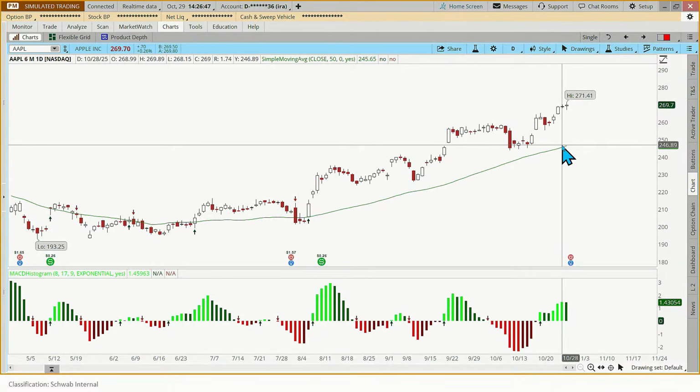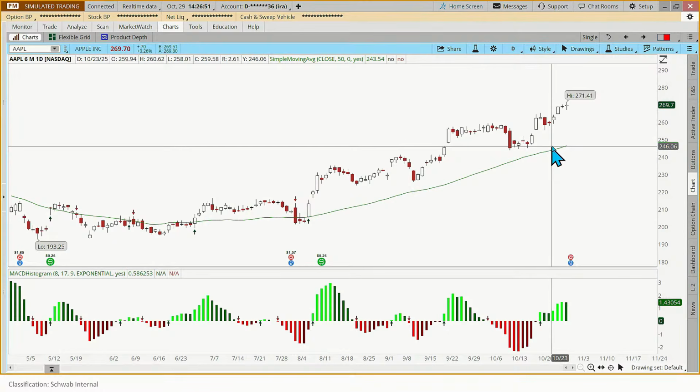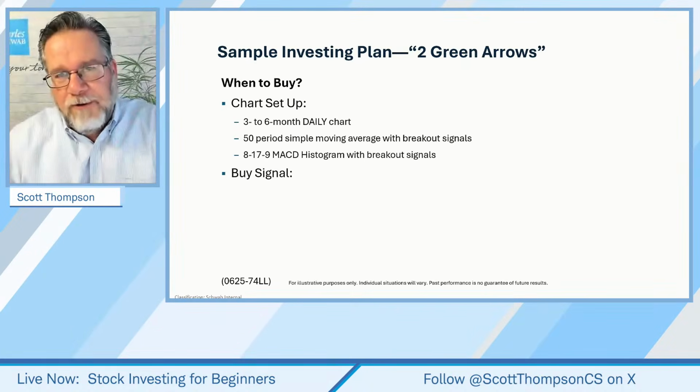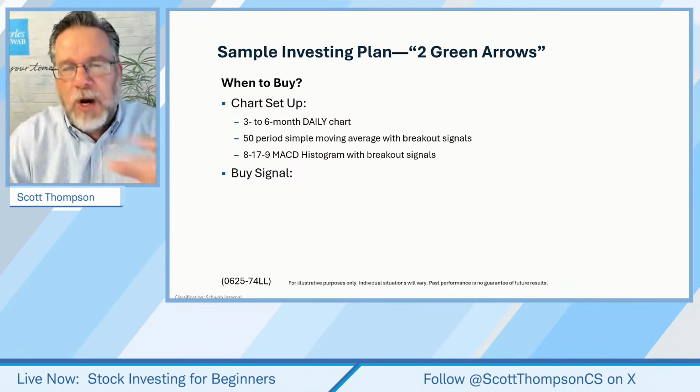All right, now that we're on Apple, let's go back over to our trading rules. Let's go through these a little bit more quickly now that we've got things set up. All right, so chart setup, 3 to 6 month daily chart, 50 period moving average, 8.17.9. Okay, now we've got the chart built. What's going to cause us to take action? Now, in your own notes, I would love to have you write down what would have to happen tomorrow for me to take action, to buy this stock, to do this trade, however you want to describe that.